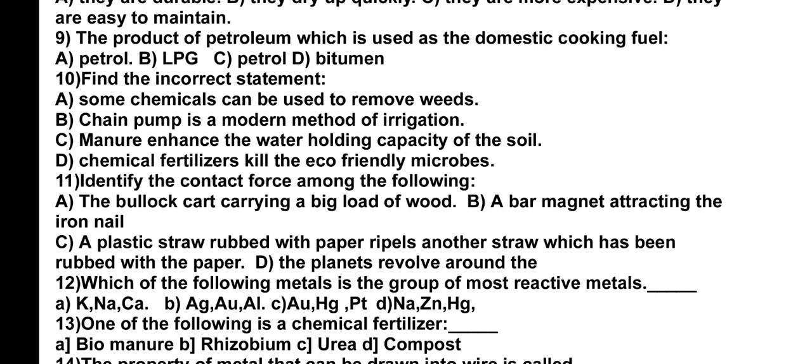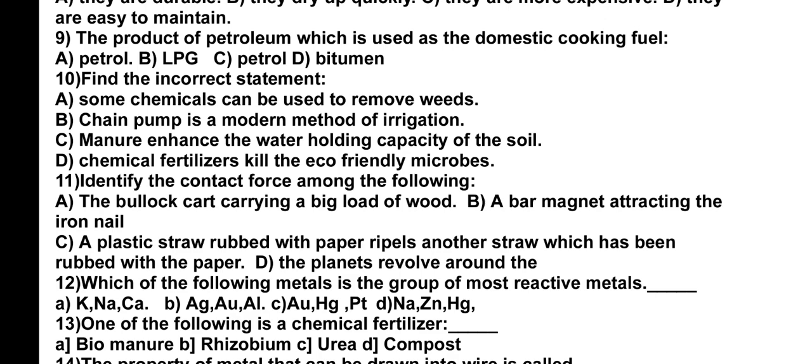10th question, let us see. Find the incorrect statement. Some chemicals can be used to remove the weeds. Yes, weedicides are there. If we spray these weedicides, weeds will be killed. Chain pump is a modern method of irrigation. No. The modern methods of irrigation are sprinkler method and drip irrigation. Chain pump is the old method. It is a conventional method.